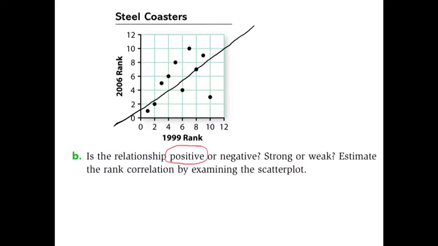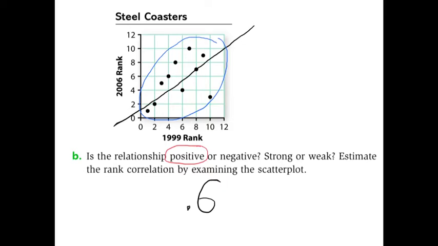Is it strong or weak? Well, that's a little harder to tell. Let's use the trick with drawing an oval around all the points. And that oval is not very skinny. I can see that there's definitely an upward trend, and the best fit line seems to fit pretty well, but the strength of this correlation, I'm going to say, is neither strong nor weak. I think it's kind of right in the middle. My estimate for right in the middle, I'm going to call this a 0.6.